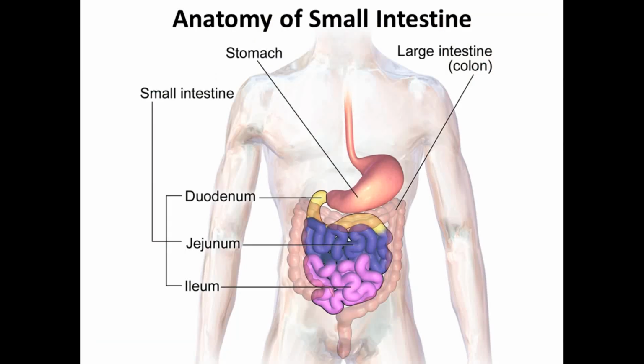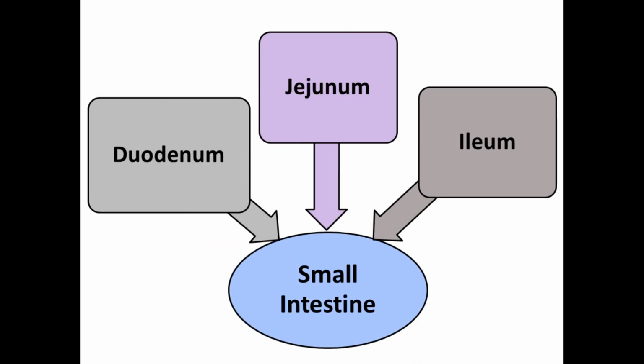Next is the small intestine. As I told you, the small intestine is responsible for the absorption of the food. It is composed of three parts: duodenum, jejunum and ileum. Duodenum is the starting part of the small intestine. After that, the second part is jejunum, and the last part, the ending part, is ileum. These are the three parts of the small intestine.